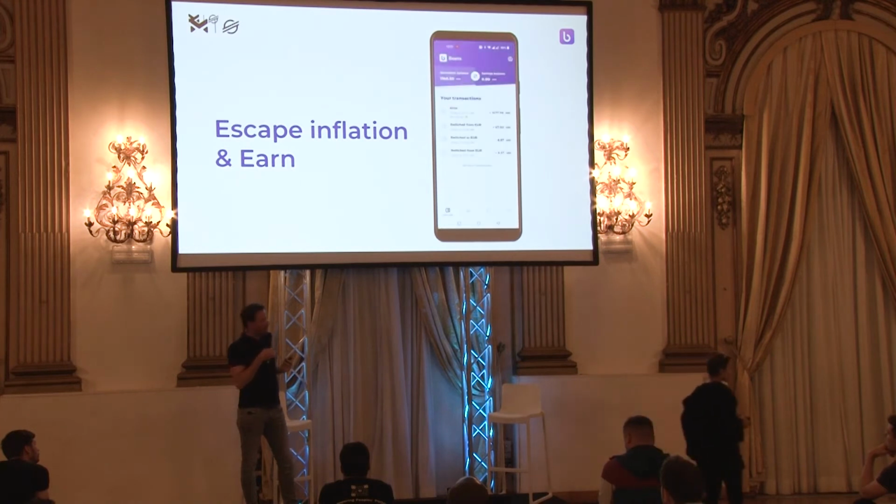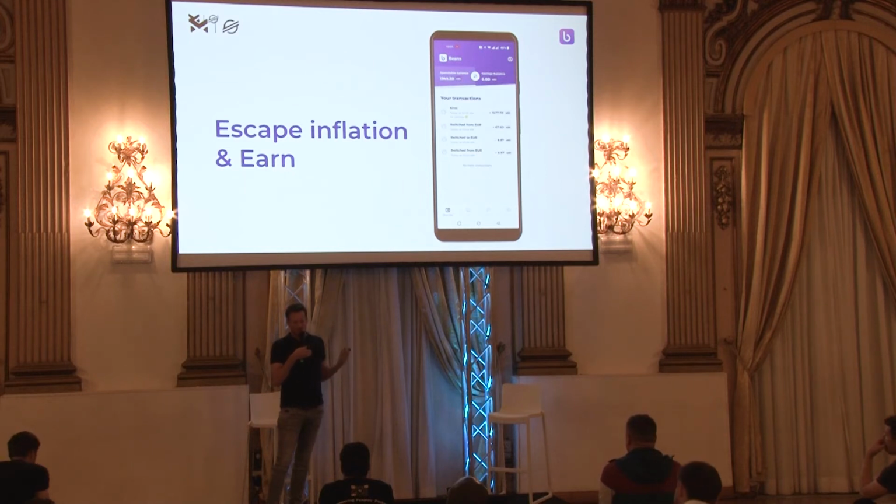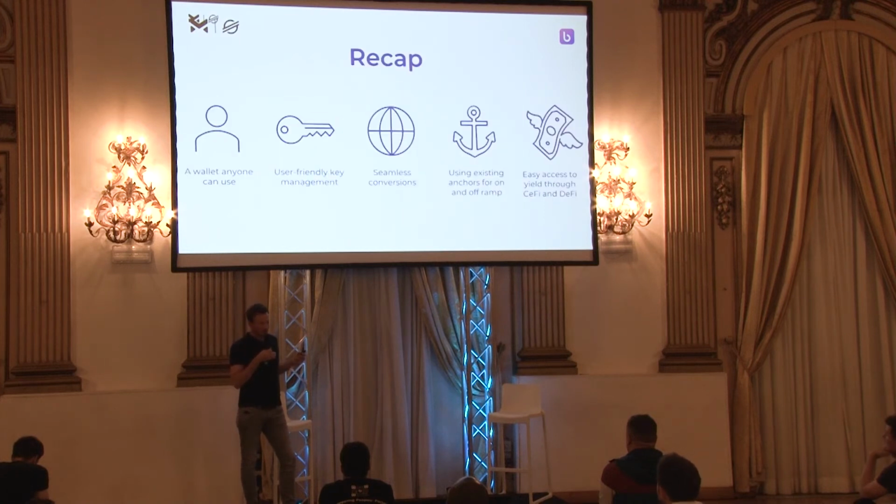For escaping inflation, all you have to do is go to the savings tab and choose what savings account you want to open, so dollars, Bitcoin, Ethereum, and you swap from your own currency, and it shows up there.